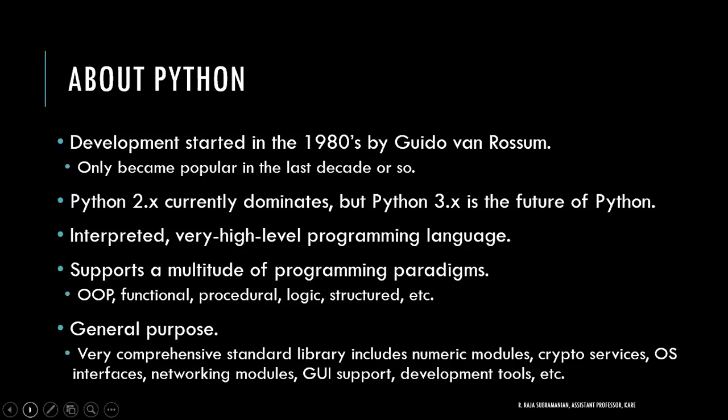Initially, we had Python 2.x, and rapidly many versions of Python evolved, and now we are in the era of Python 3.x, with an ultimate variety of features available in Python. We call Python a very high level programming language. When we say a language is very high level, it means that it is very good with respect to reading, and it is also very good with respect to interpreting.